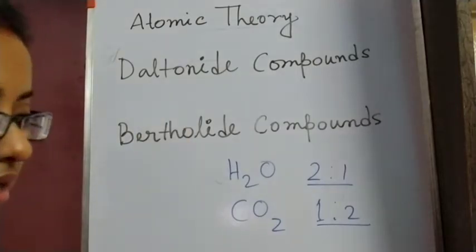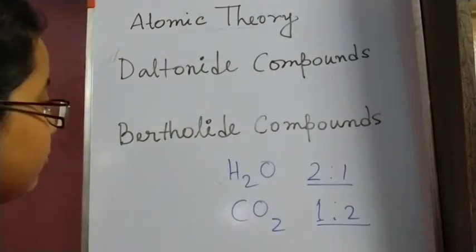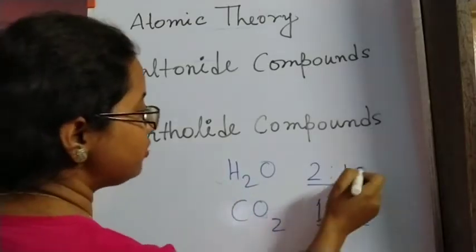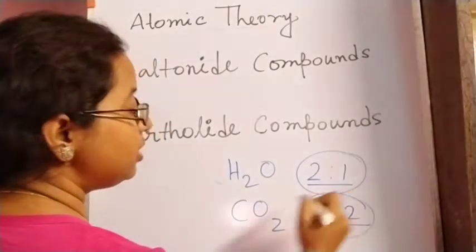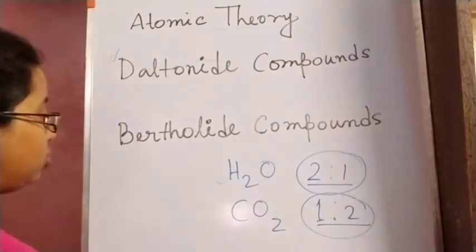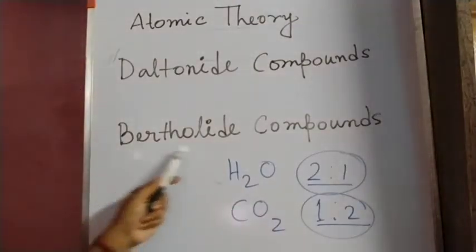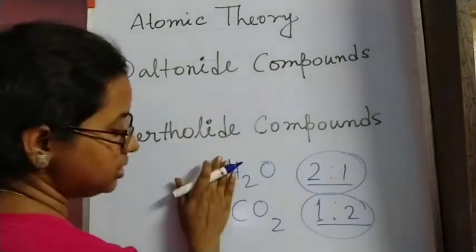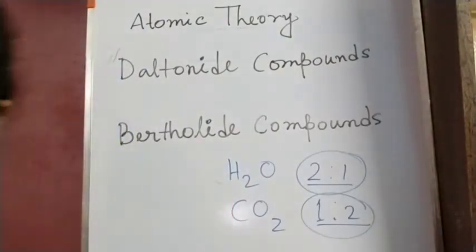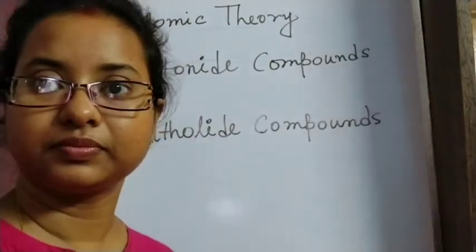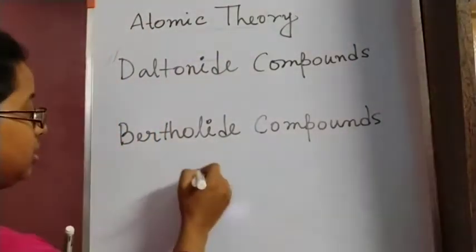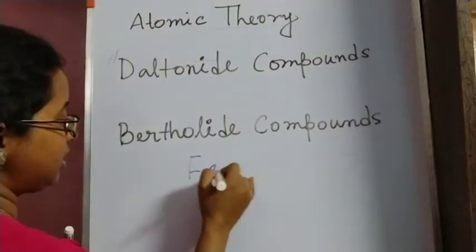But there are certain compounds which do not follow the rule. That means we will not find a simple whole number ratio there, and we call those Berthollide compounds. An example of Berthollide compounds is iron oxide, FeO.